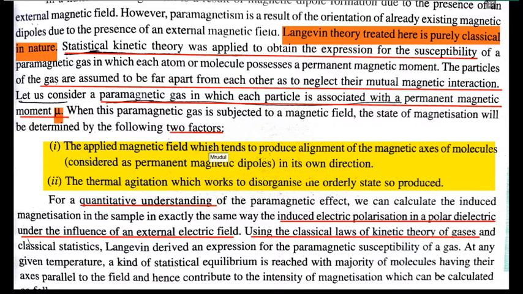So when we apply the external magnetic field, naturally this magnetic moment is turned in the direction of the external magnetic field, which we just discussed. Thirdly, the thermal agitations disorganize or de-align the order produced by the external magnetic field.